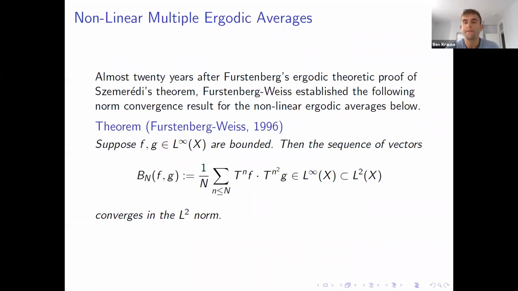Almost 20 years after Furstenberg's proof, Furstenberg and Weiss established the following norm convergence result for nonlinear ergodic averages. It's a bilinear theorem, and it says, suppose I take two bounded functions, and instead of considering T^n f, T^2n g, I consider T^n f, T^(n²) g, and then I average in n. Again, these are bounded functions, so the average is bounded, in particular it's in L2. And the result is that these averages converge in L2 norm.